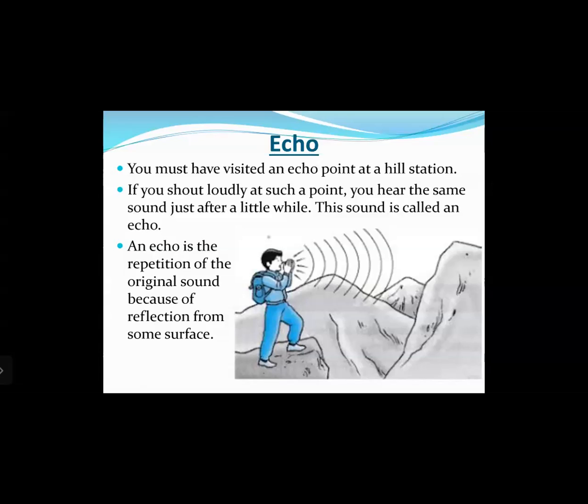So when you shout, what happens? The sound waves coming from your mouth travel in all directions, right? They go in front of you and happen to strike the mountain in front of you. Once the sound strikes that mountain, it gets reflected and comes back to you, which you happen to hear as a reflected sound. Okay, so let us see.